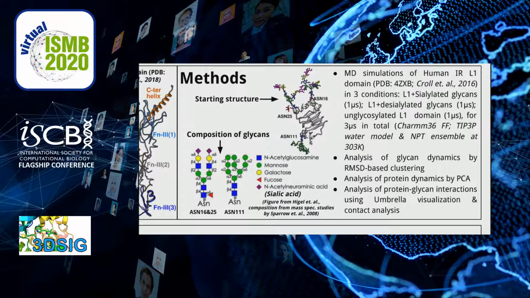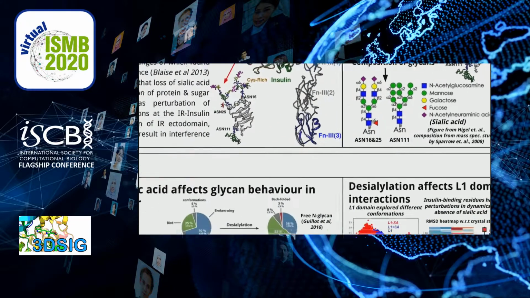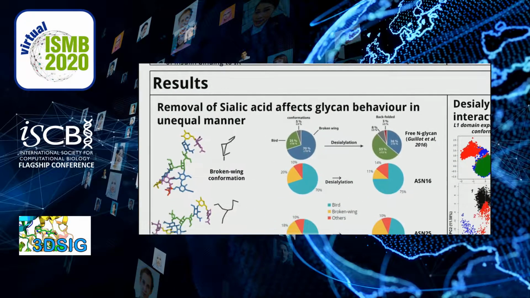We analyzed glycan dynamics using RMSD based clustering methods, and protein dynamics using principal component analysis. We looked at glycan protein interactions using contact map analysis and an in-house method developed by our group called umbrella visualization, which I'll explain later. So we first looked at how glycan dynamics are affected.